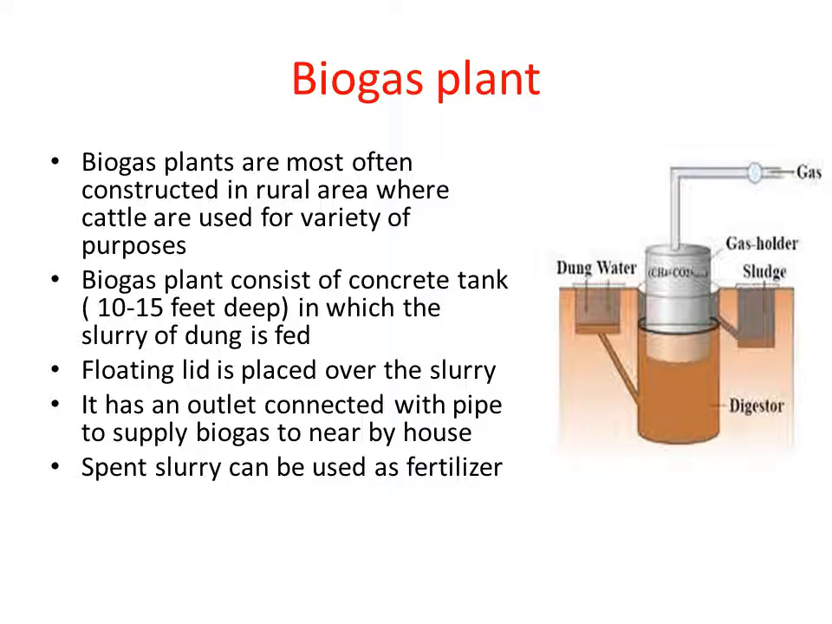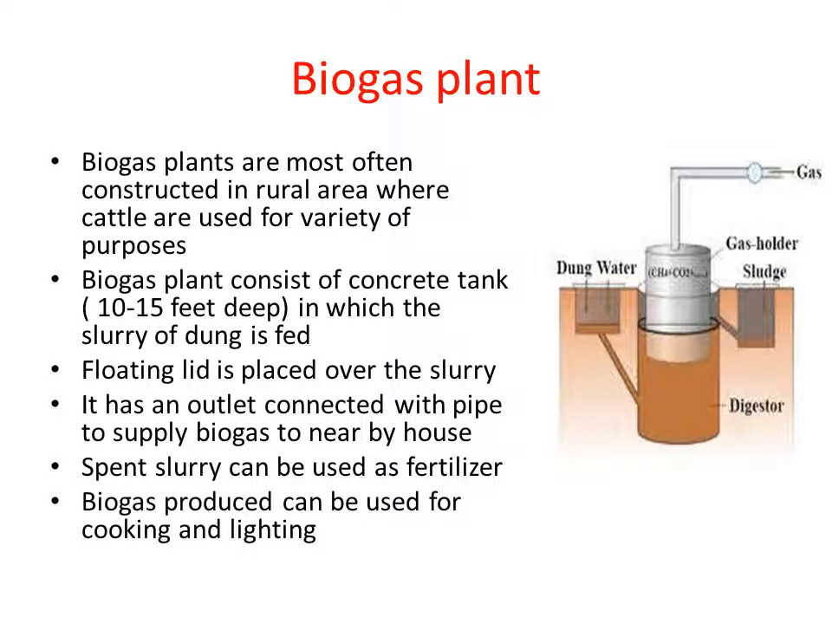So by using the cow dung, we can produce biogas within a biogas plant with the help of microorganisms. Because the microbes are playing a very essential role in the production of biogas, we are studying this concept under this lesson. So this is the benefit we are getting from the bacteria, the microorganisms. Finally, the biogas produced can be used for cooking and lighting. So this is about the biogas plant. This is a very important concept.